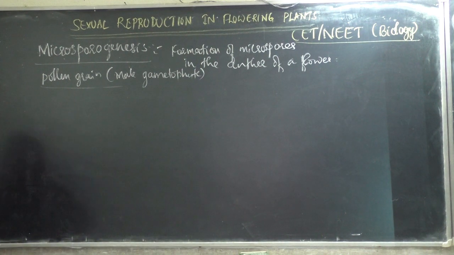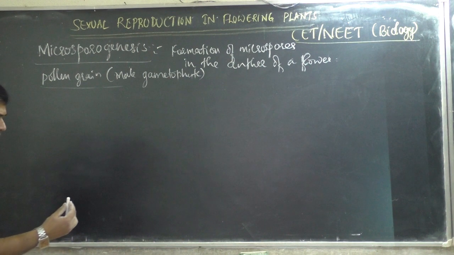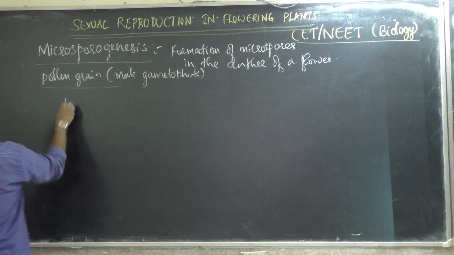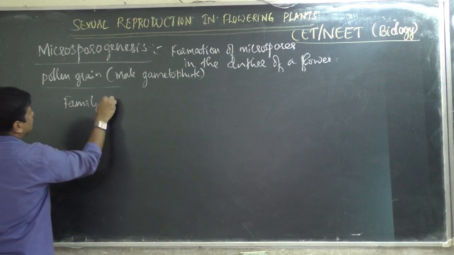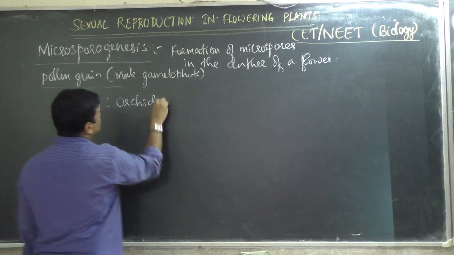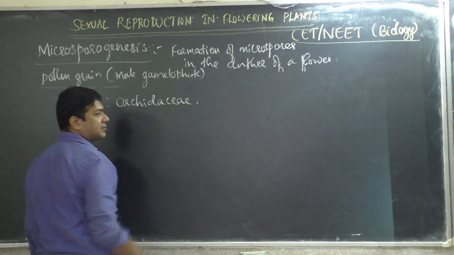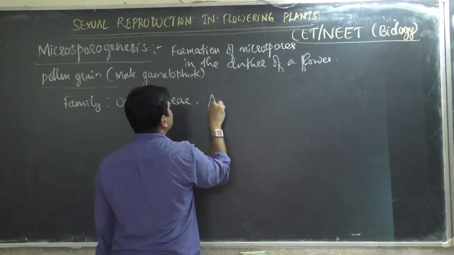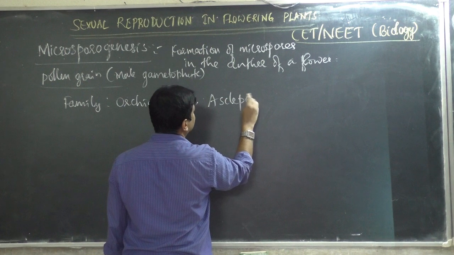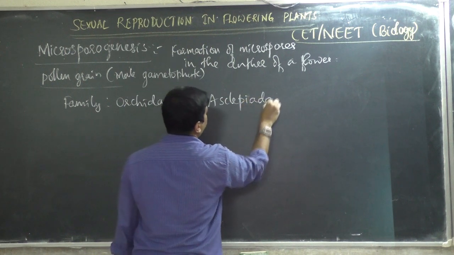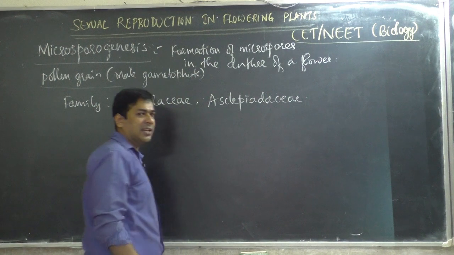So we just learnt about pollen grains. Some more interesting facts we should learn. In some families like Orchidaceae, the orchids which are decorative plants, and Asclepiadaceae, special structures will be there, called pollinia. Asclepiadaceae means the Calotropis family.